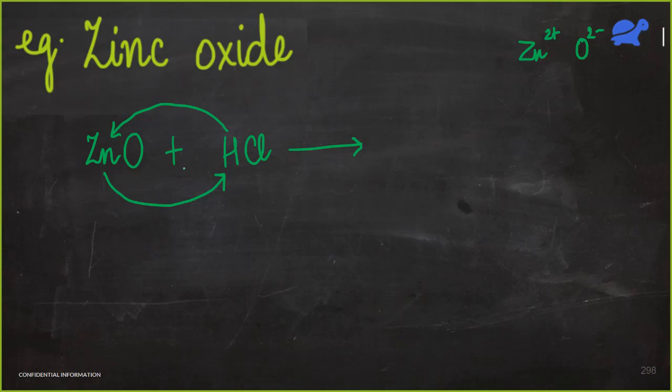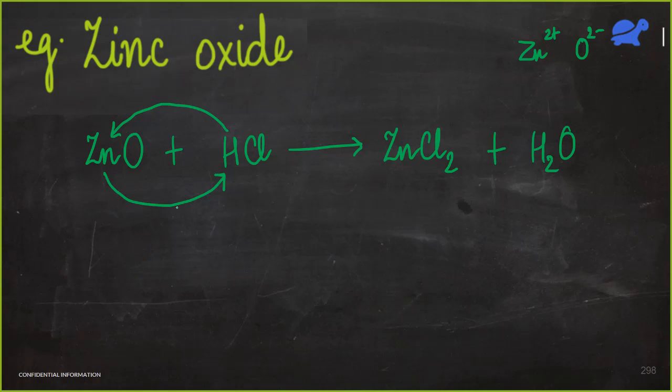Rishit and Nandana have answered. Yeah. So we'll get zinc chloride. Zinc is Zn2+, chloride is Cl-. So zinc chloride would be ZnCl2. Along with it, we'll also get some water. So we got salt and water. Rishabh, I think you can unmute yourself now.